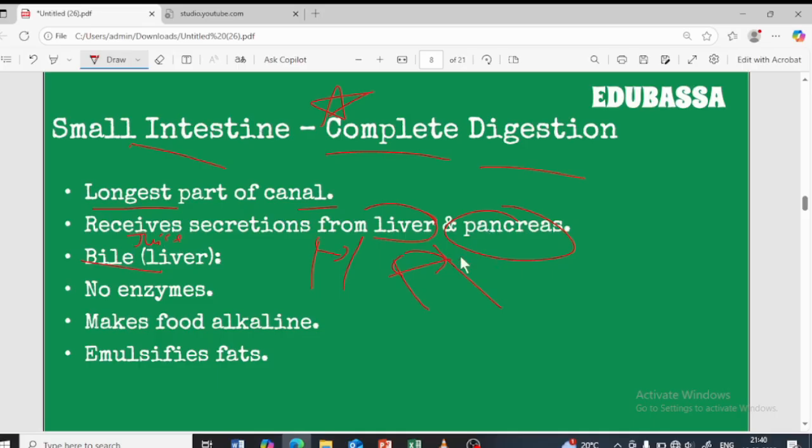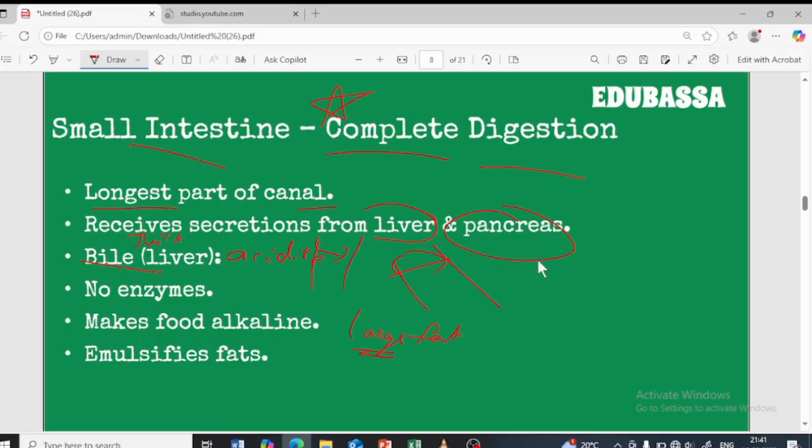Before the pancreatic enzymes can act, note that the pancreas cannot act directly, because acidic food, the chyme, comes from the stomach. So the fat has to be emulsified. The large globules of fat have to be broken down into small globules of fat, and that is done by the bile juice.